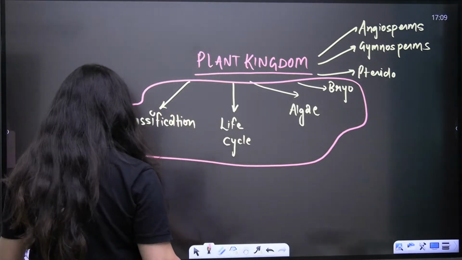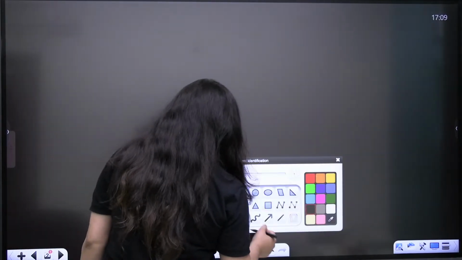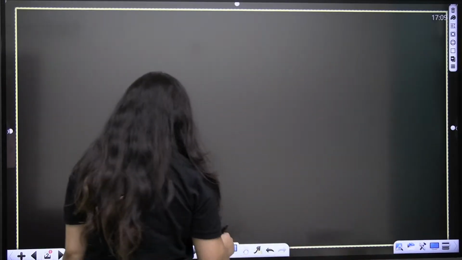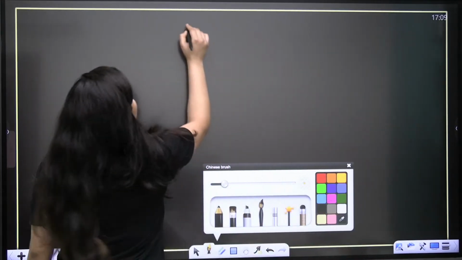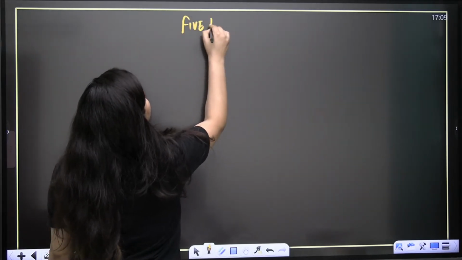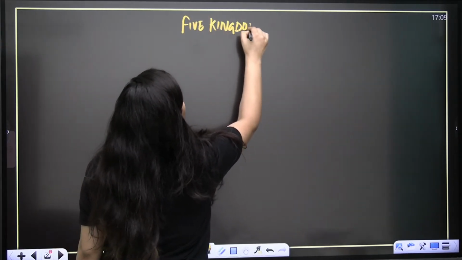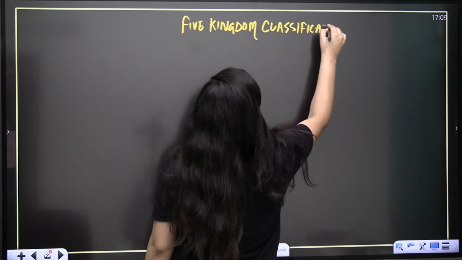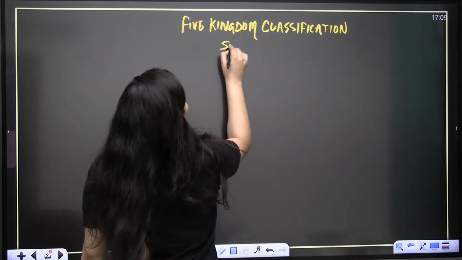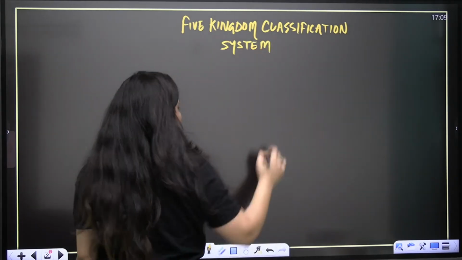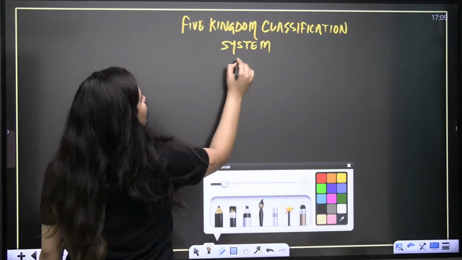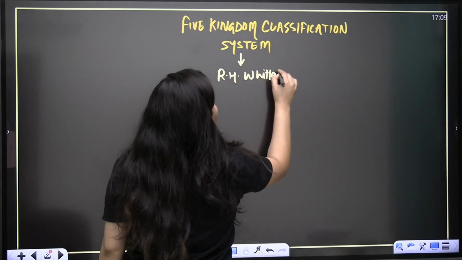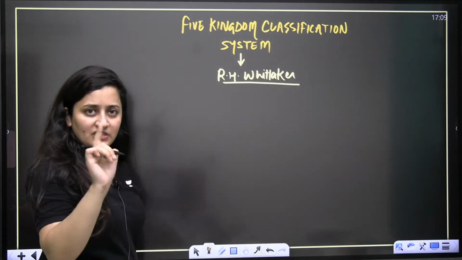Let's talk about the plant kingdom. Let's start the revision from the basics. You know that we have the 5 kingdom classification system, right? And this system is given by R.H. Whittaker. Who gave it? R.H. Whittaker was the one who gave the 5 kingdom classification system. This is the first point.